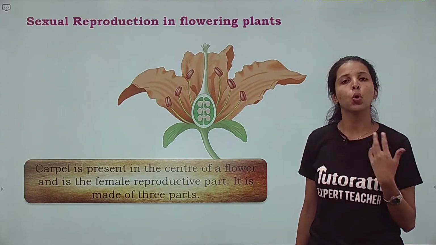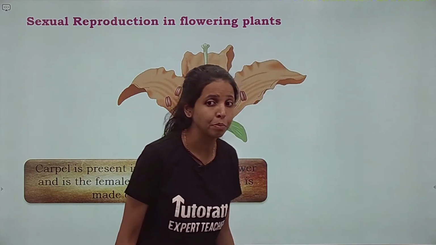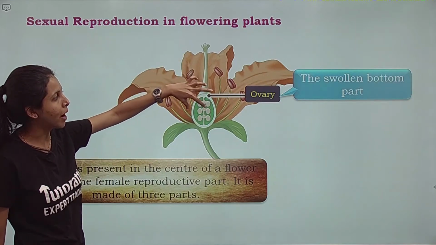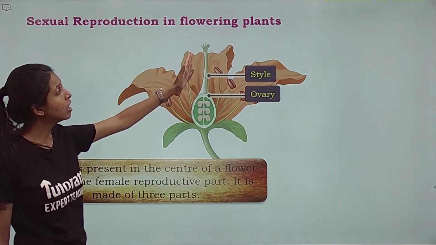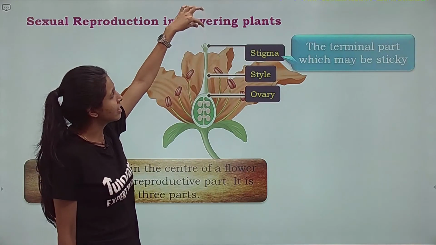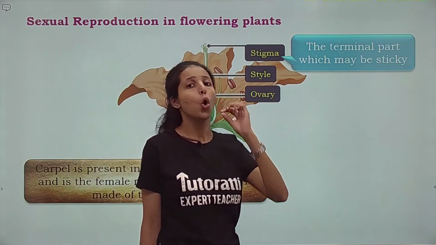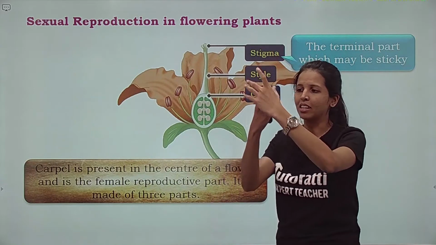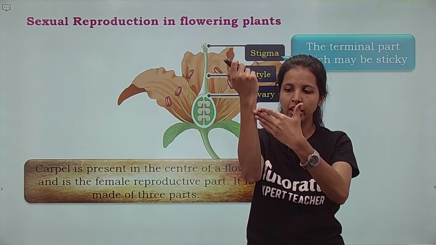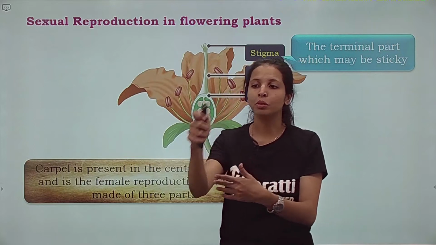Kids, carpel जिसको हम pistil भी बोलते हैं, you will find this word also. Carpel is also called pistil. It is made up of three parts. The bottom swollen part is called ovary. The middle elongated part is called style. The sticky terminal part is called stigma. Ovary, style, stigma. Consider your hand to be like a carpel or pistil. The bottom swollen part is ovary, the middle elongated part is style, and the terminal, the sticky part is going to be the stigma.